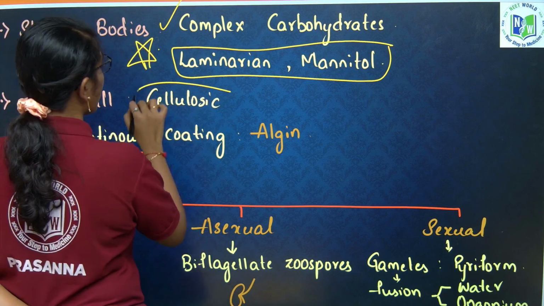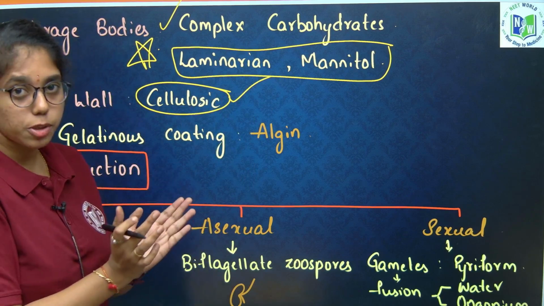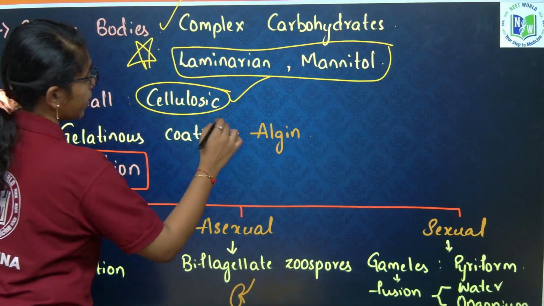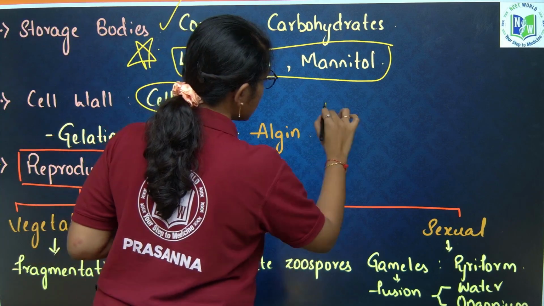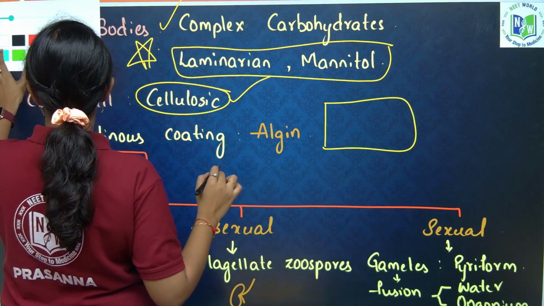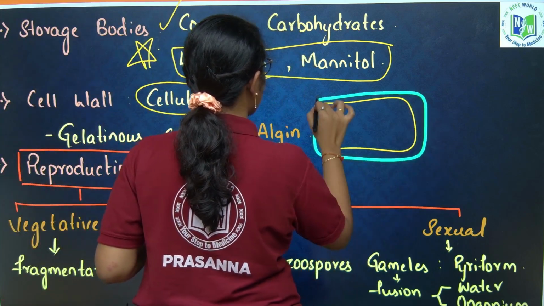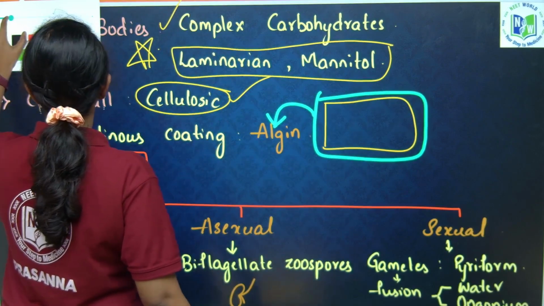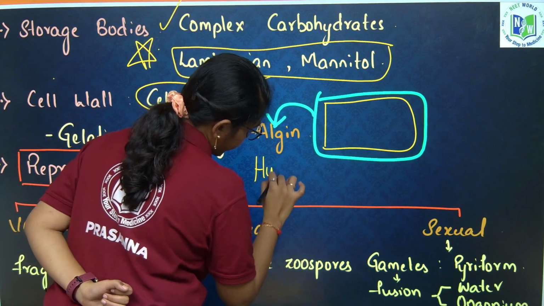The cell wall is purely cellulosic, not like Chlorophycean members wherein the outer layer is pectose and the inner layer is cellulose. A gelatinous coating is present over the cellulosic cell wall, that is called algin. Algin is a hydrocolloid.